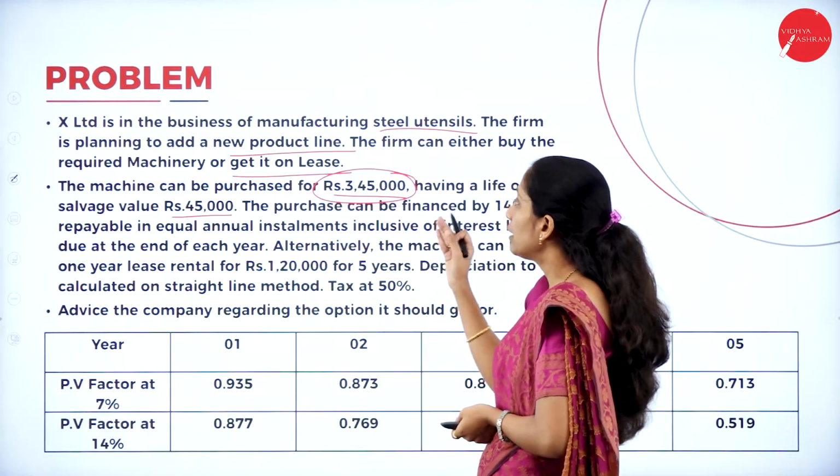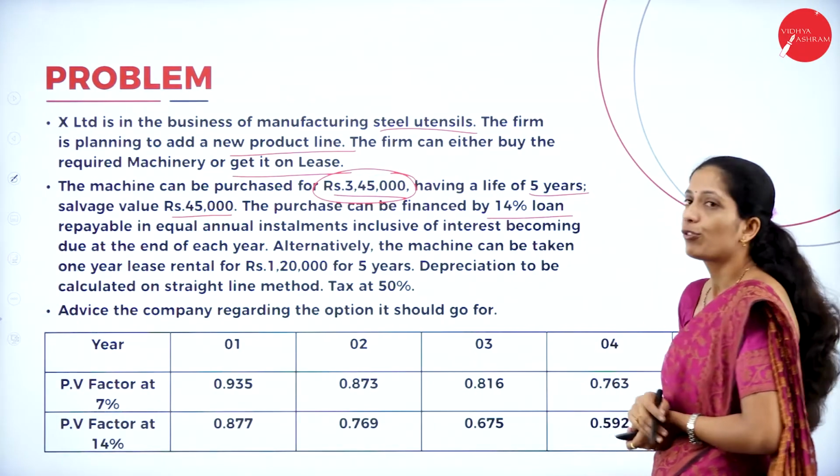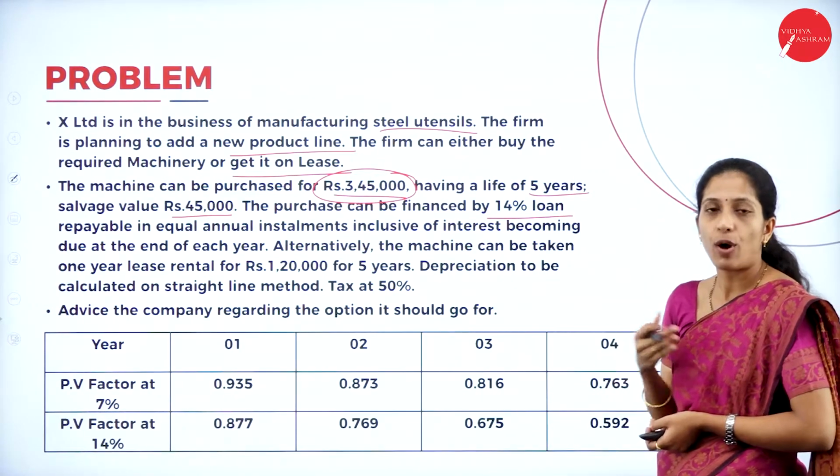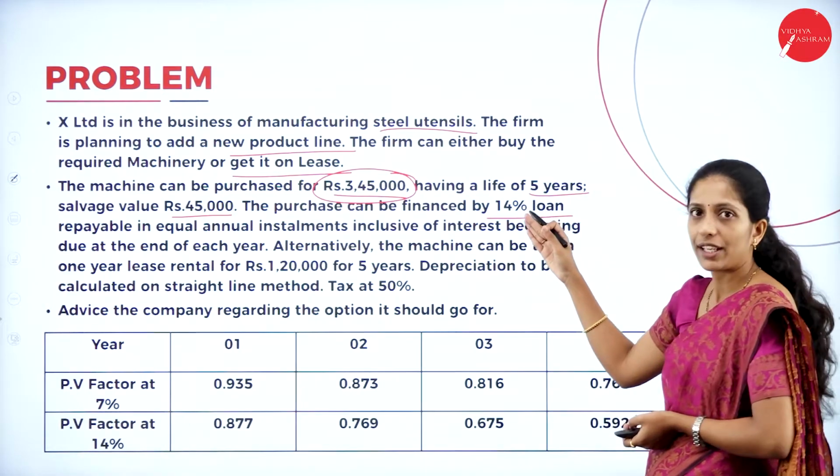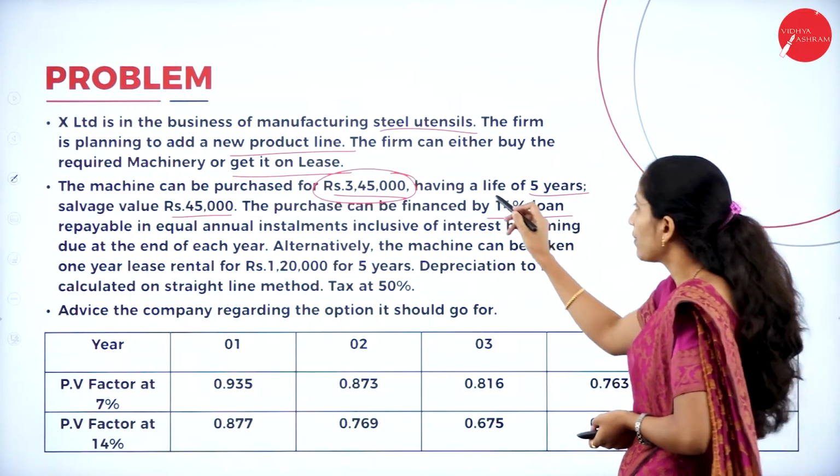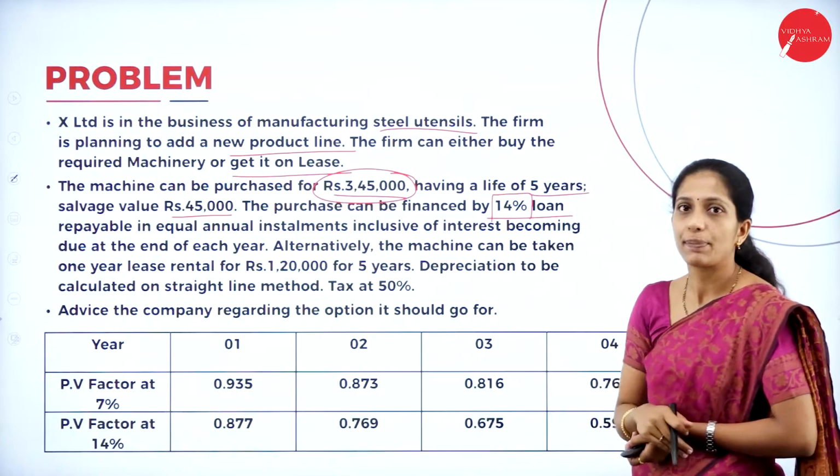The purchase can be financed by a 14% loan. So, they can borrow a loan. In the buying option, what they are going to do is borrow a loan at 14%.